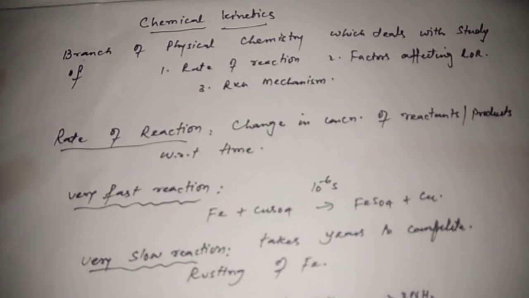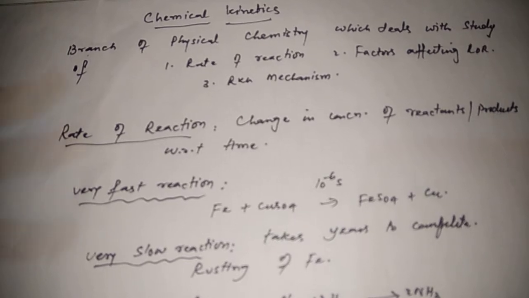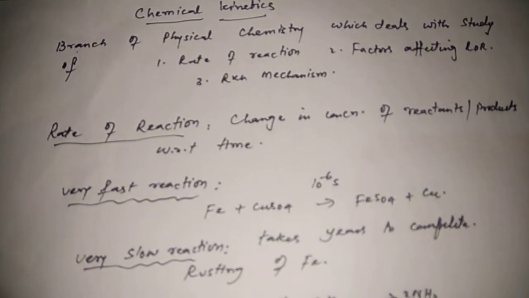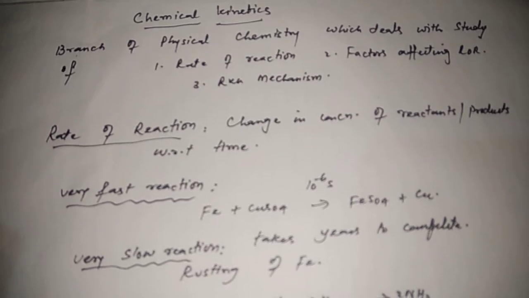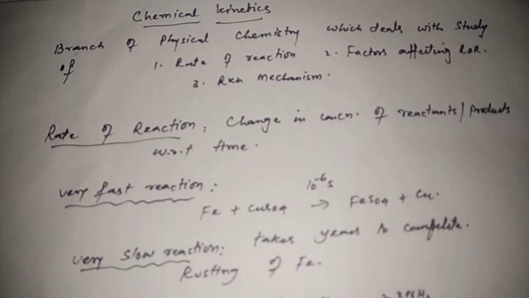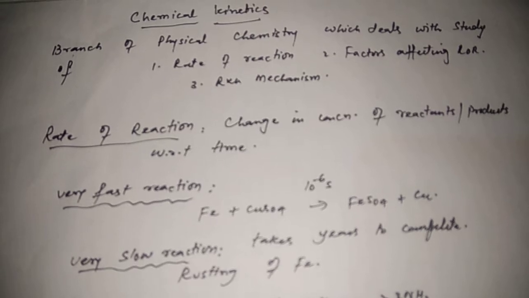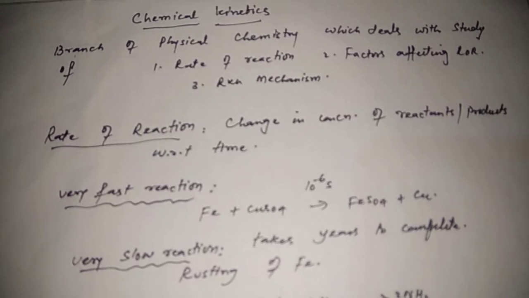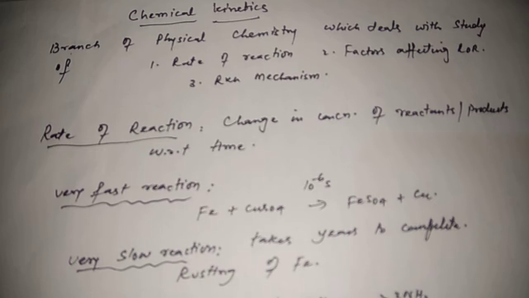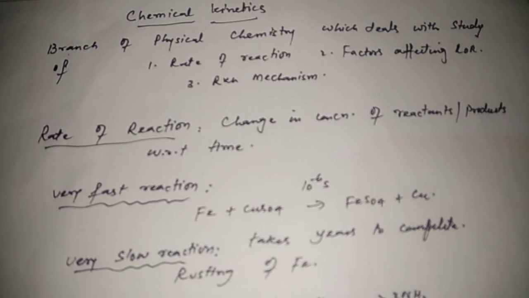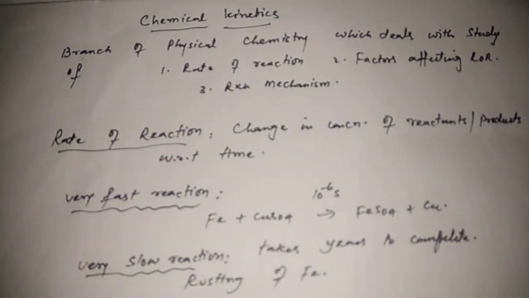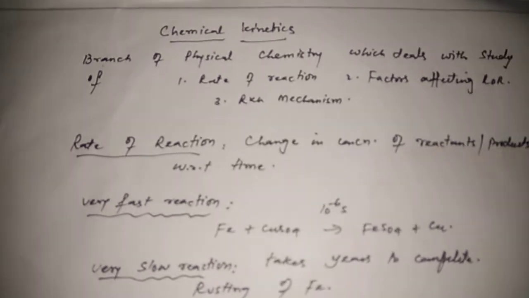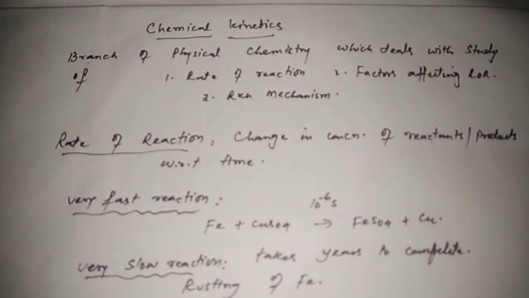Chemical kinetics is simply the branch of physical chemistry which deals with the study of the rate of reaction, factors affecting the rate of reaction, reaction mechanism, order of reaction, molecularity of the reaction, and the activation energy required for the reaction to progress. So mainly in this chapter we are going to discuss rate of reaction and factors affecting the reaction.